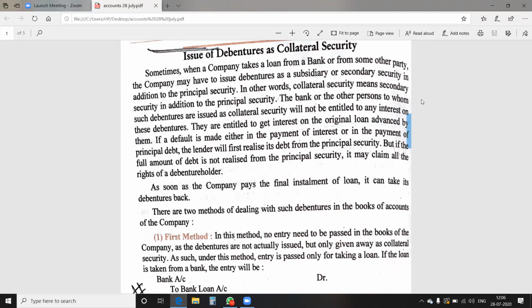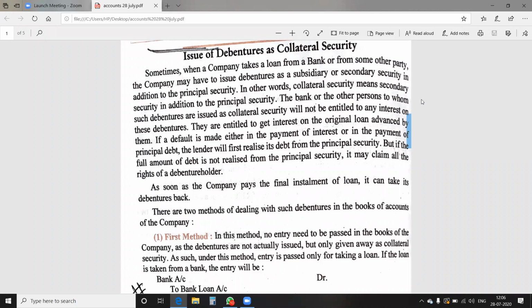A secondary security is also provided to the bank for the loan acquired by the company. That secondary security is known as collateral security. So in any case, when the secondary security is given as an issue of debentures, that is known as issue of debentures as collateral security. The bank or other person to whom such debentures are issued as collateral security will not be entitled to any interest on these debentures. They are entitled to get interest on the original loan advanced by them.